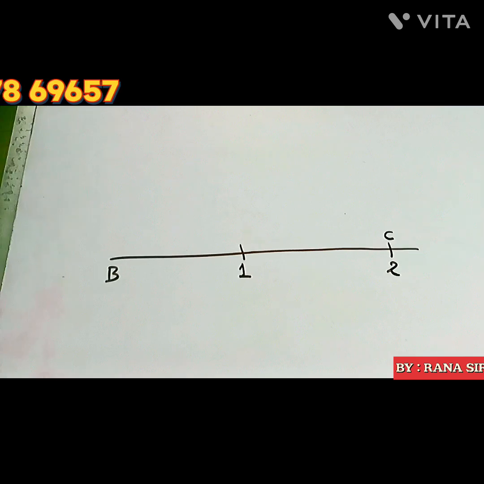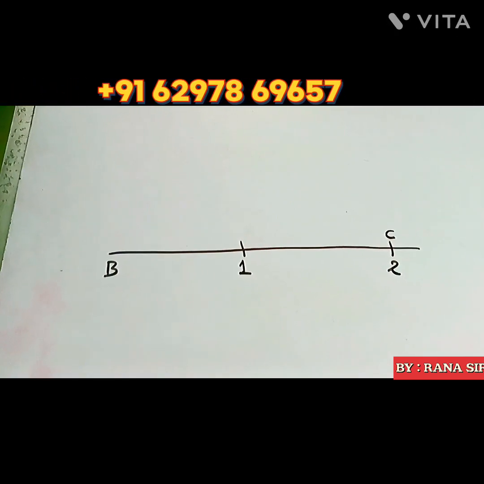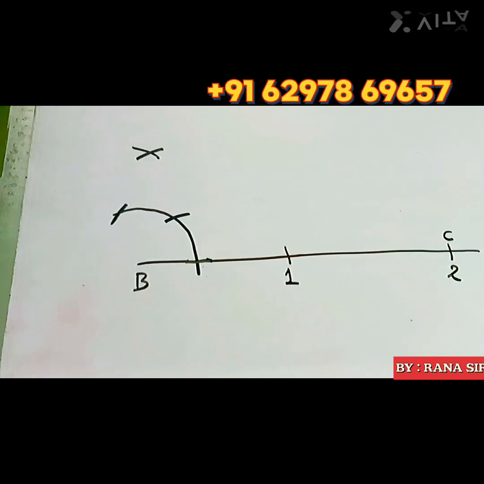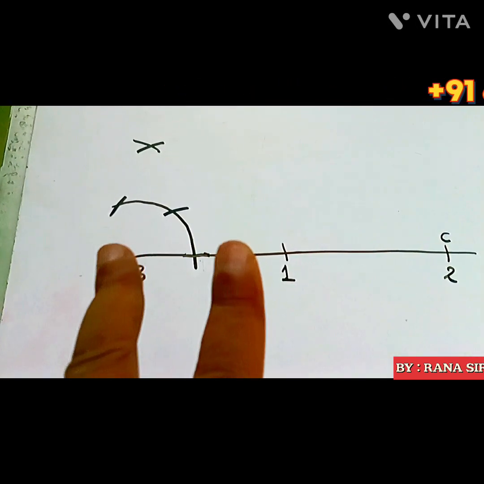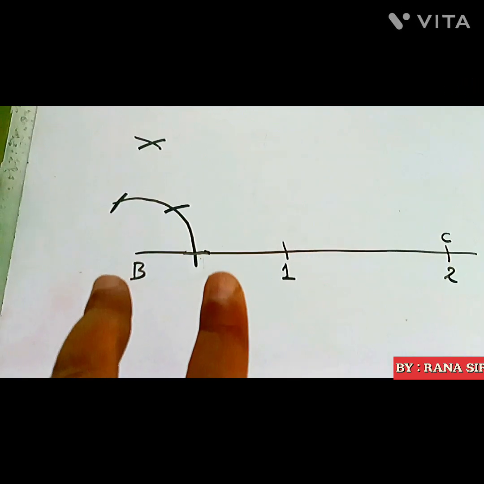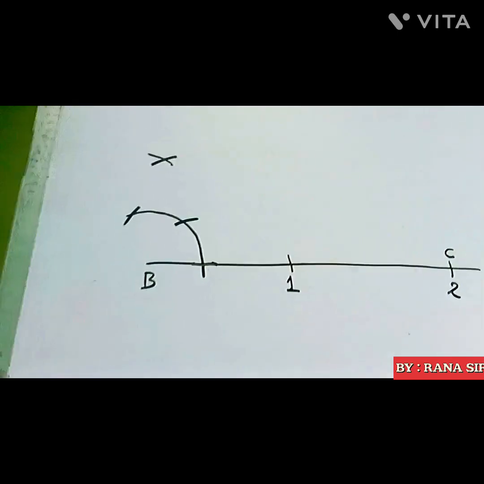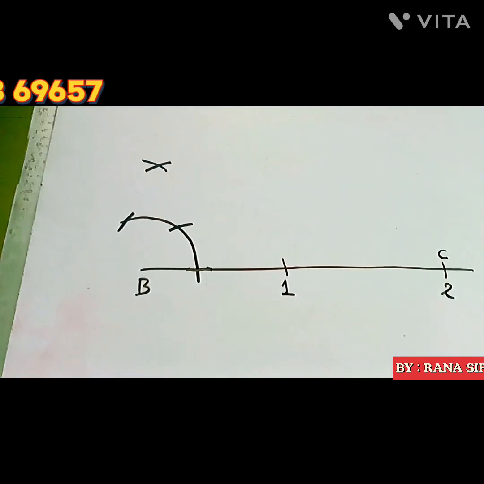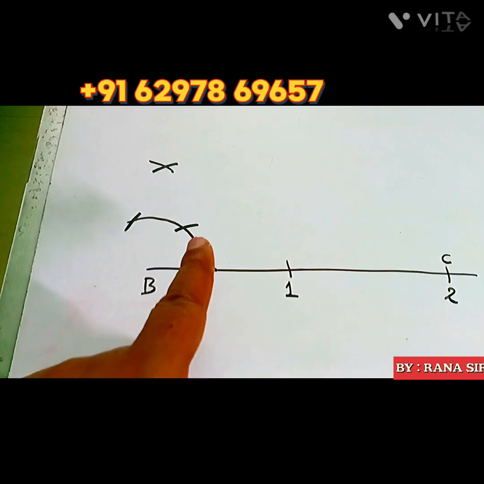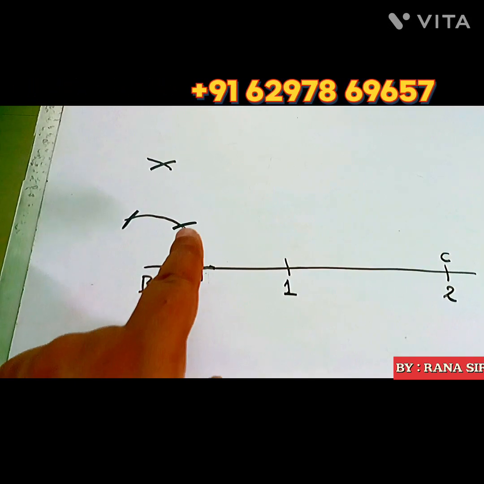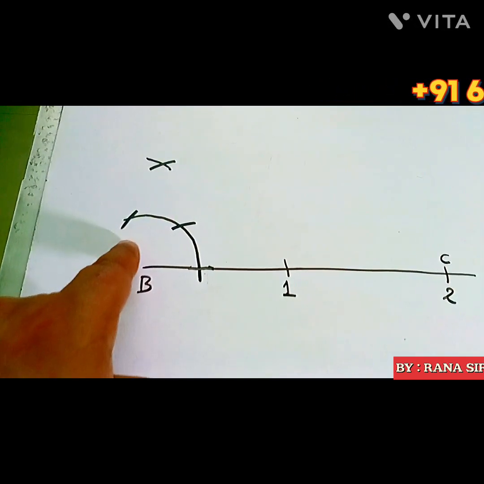Step number 2, you have to draw a perpendicular at B. Take a dimension in your compass, draw an arc, and without altering the dimension, cut the arc on 2 sides, first at this point, and putting the compass at this point, draw a cut at this side.